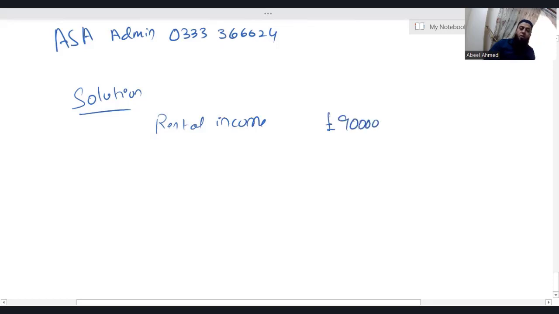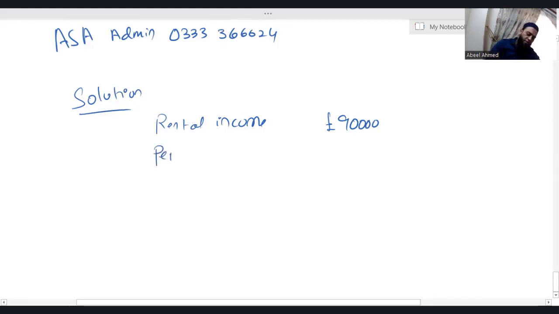We did discuss in the first class also that whatever income an individual is generating, that person is not supposed to pay tax on the entire income. First, we will deduct the personal allowance. The income which is over and above the personal allowance only, that is taxable.